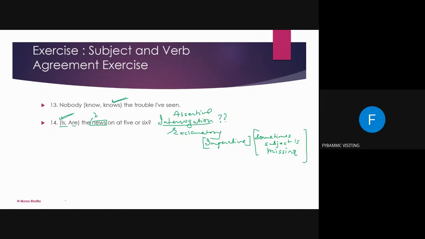And what are imperative sentences? Let me change the ink so that you will get the idea. Imperative sentences are either orders or advice or requests. Okay. So when we have these things, we don't use the subject.